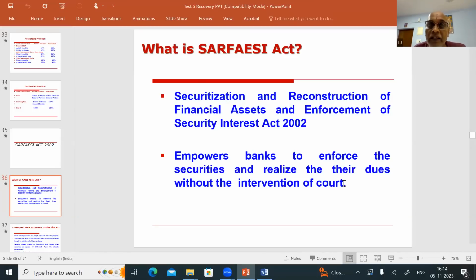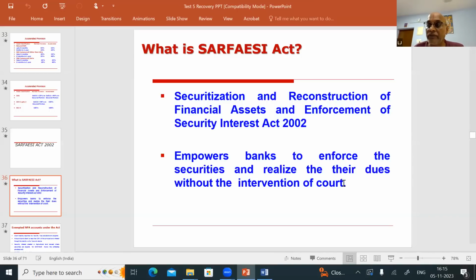No, there is no need for law of limitation. But the problem will be for us, if the AOD is not there, after initiating the SARFAESI action, if the amount is not coming or there is a shortfall in the sales, balance amount, how will you recover? Isn't it? So SARFAESI action does not say that you should necessarily have an AOD, or the law of limitation should not have expired for enforcing the security under the SARFAESI.